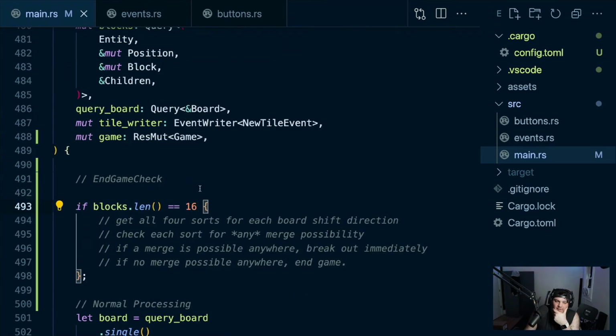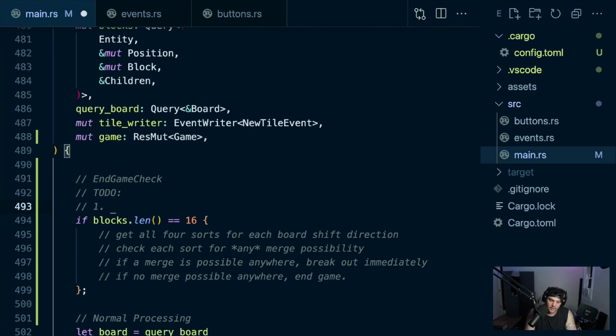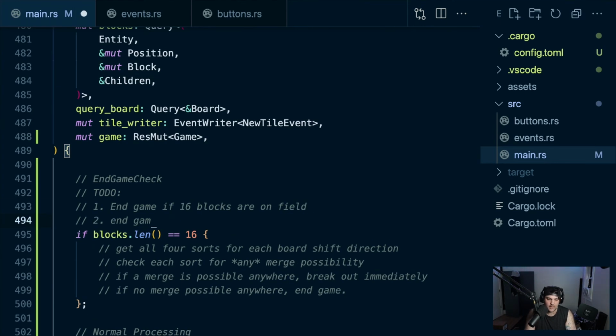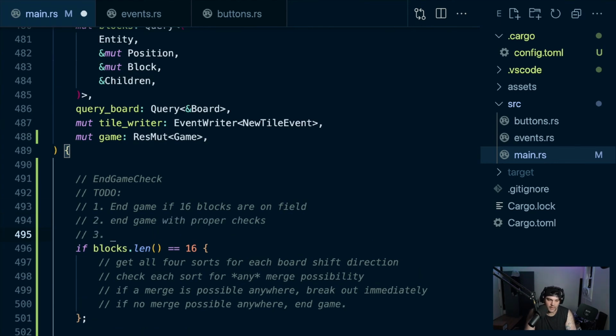So I think the process here is going to be a to-do, as in step 1, end game if 16 blocks are on field. 2, end game with proper checks. 3, save high score if is high score. Actually, we don't need to do that here. We can do that somewhere else.